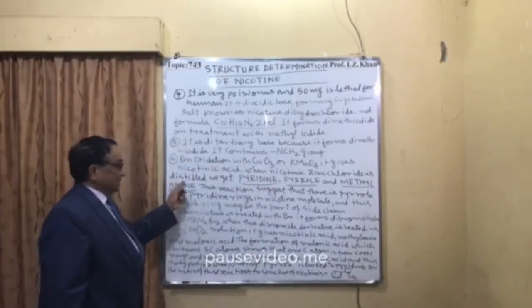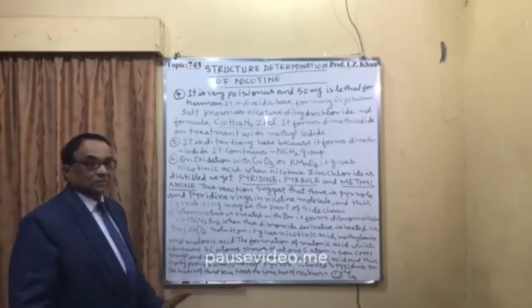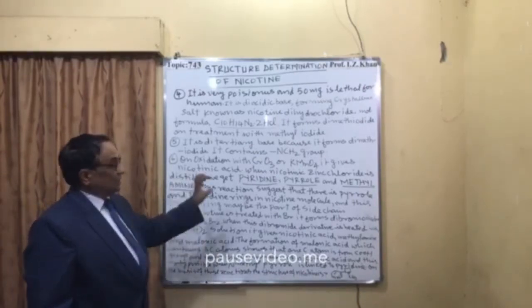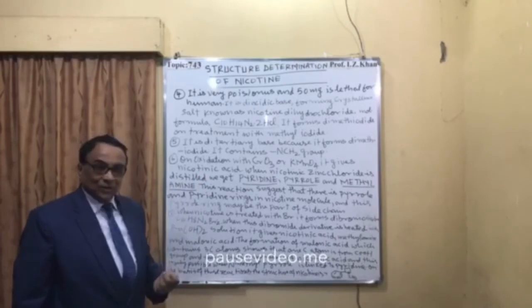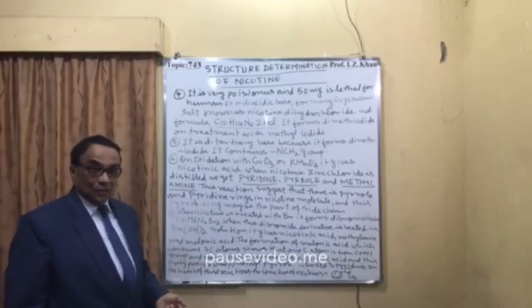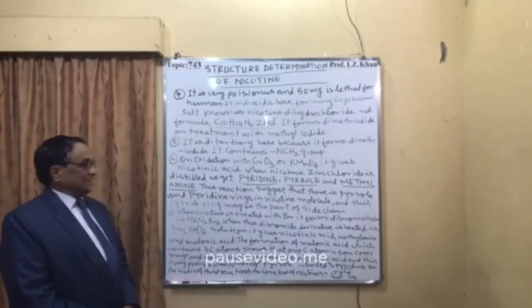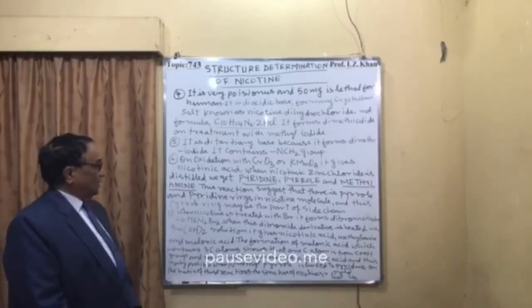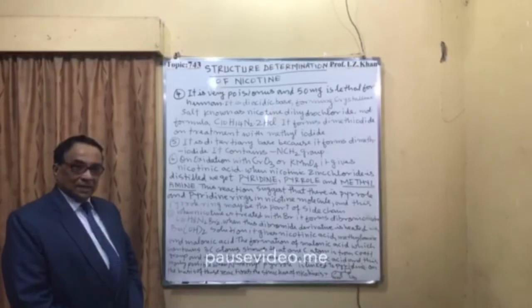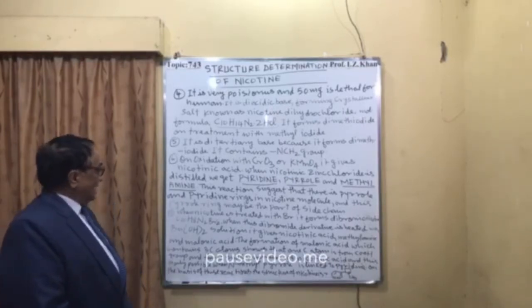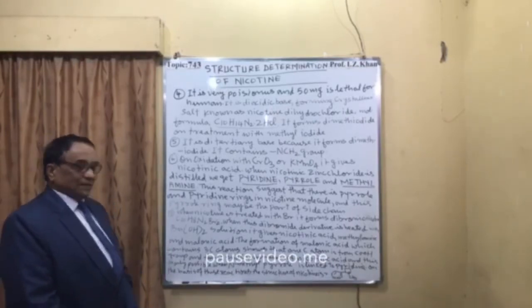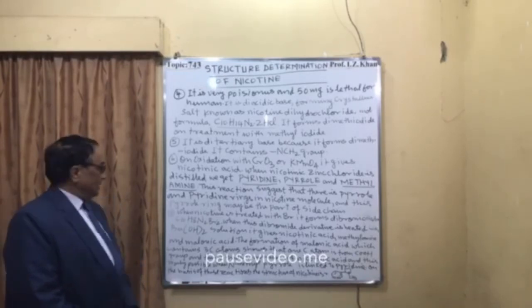And this reaction confirms that it contains these three nuclei: the pyridine nucleus, the pyrrole nucleus, and methylamine. This reaction suggests that there are pyrrole and pyridine rings in the nicotine molecule, and this pyrrole ring may be part of the side chain.